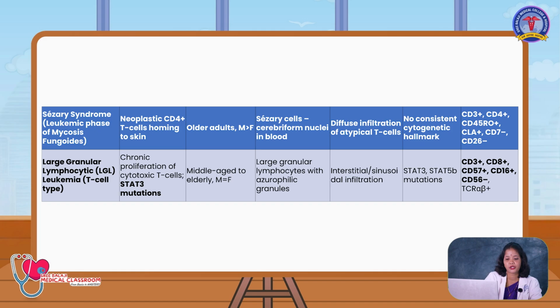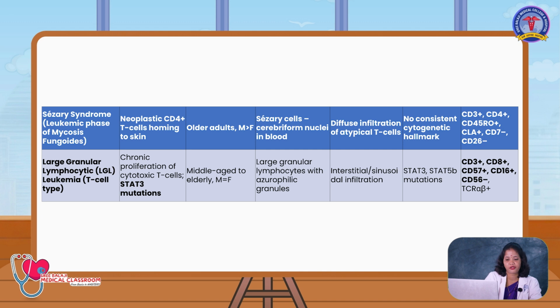negative. Sézary syndrome, which is otherwise called as mycosis fungoides, neoplastic CD4 plus T cell disease, and it occurs more commonly in the older age group. Male is the preponderance, and Sézary cells can be seen in the blood and bone marrow. There will be diffuse infiltration of the T cells, and no consistent cytogenetic hallmarks can be elicited in the cytogenetic study, but in immunophenotyping it will be positive for CD3, CD4, CLA and CD7.